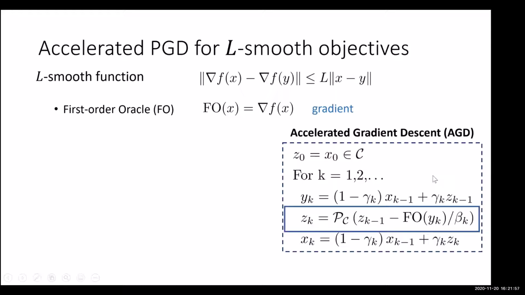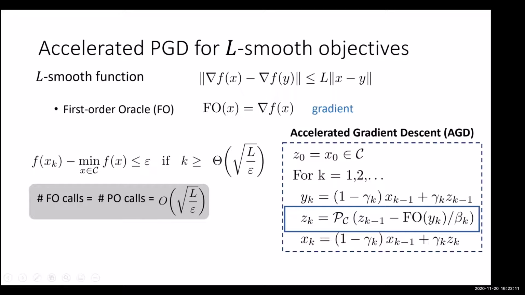Okay. So this is the step which uses both the projection and the first order oracle call, right? So you are using the first order oracle at yk, and then you're projecting a point which is zk minus 1 minus the gradient at yk. Right. So the complexity guarantee we know for accelerated gradient descent is that it finds an epsilon suboptimal solution in a number of iterations which is square root of L over epsilon.